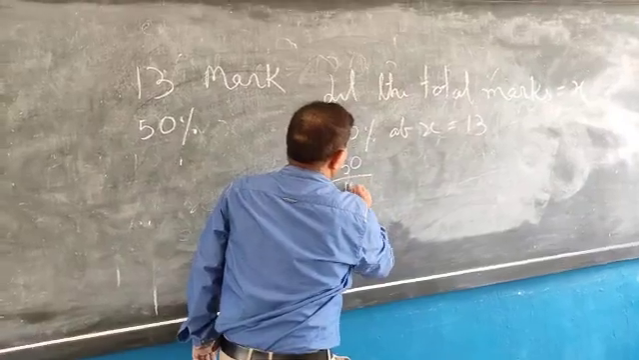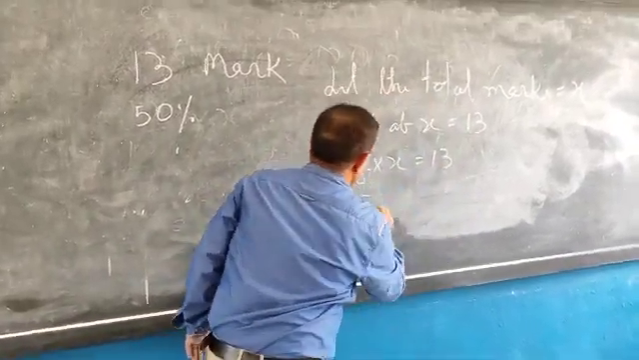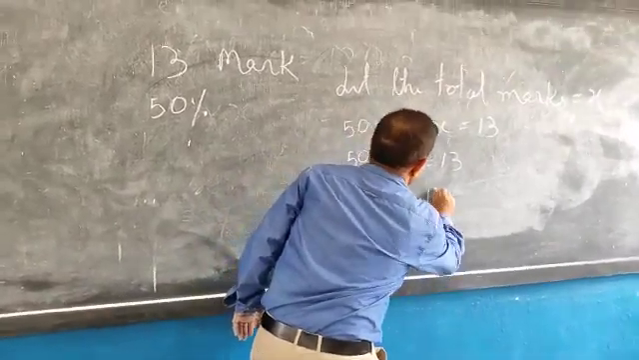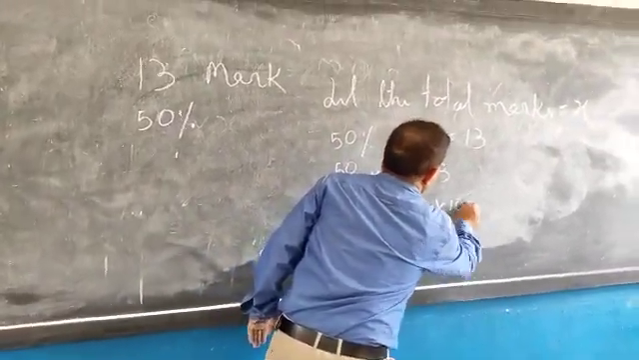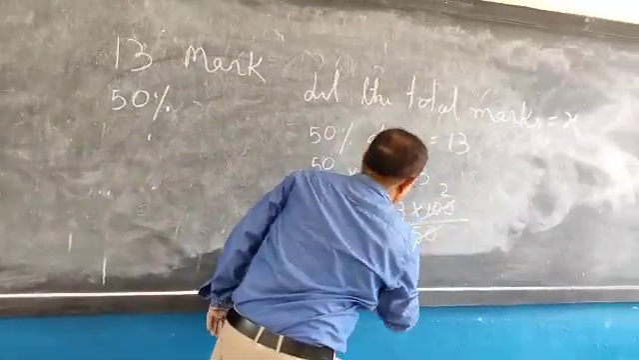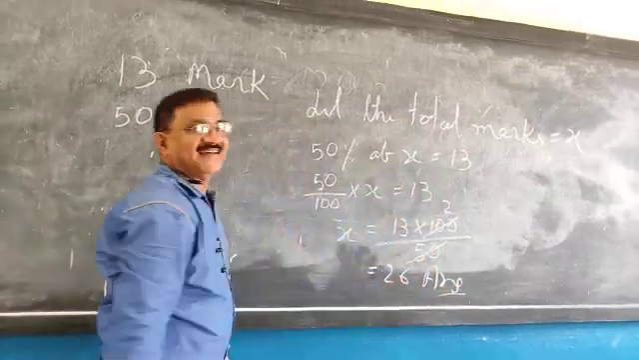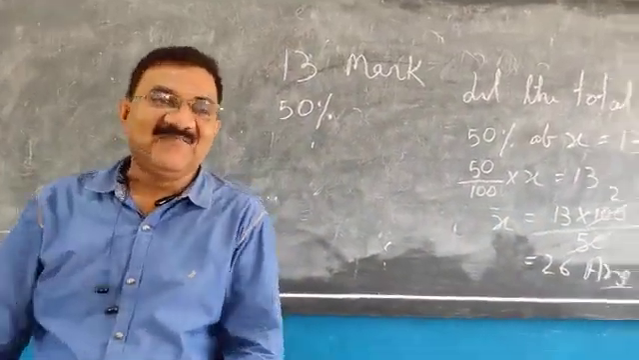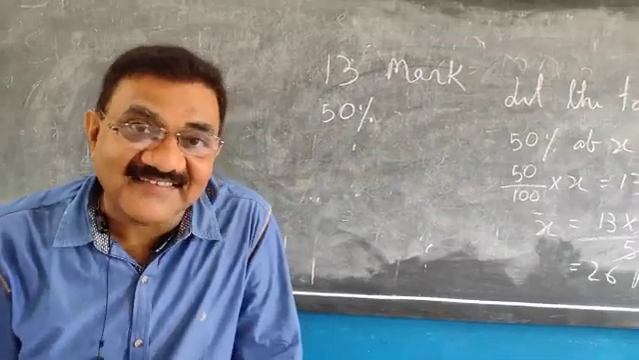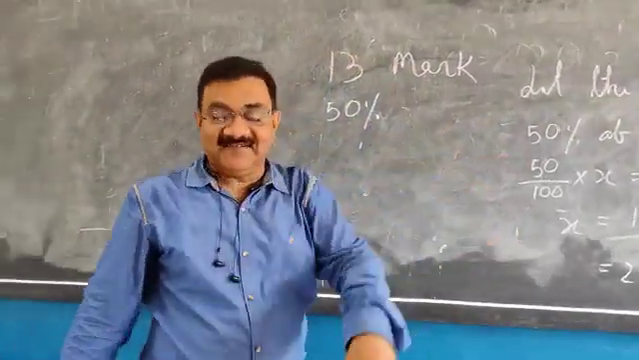50 by 100 into x is equal to 13. Leave x here. 13 into 100 by 50. 5 twos are 10, and 13 twos are 26, and 26 is the answer. So easy. It means total marks is 26 and that 50% will be 13.